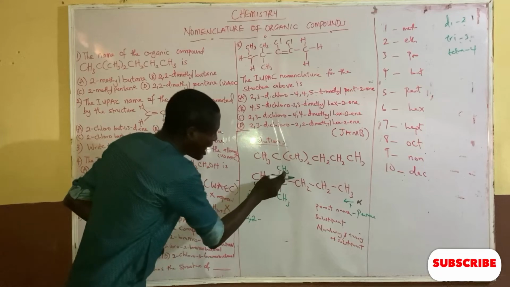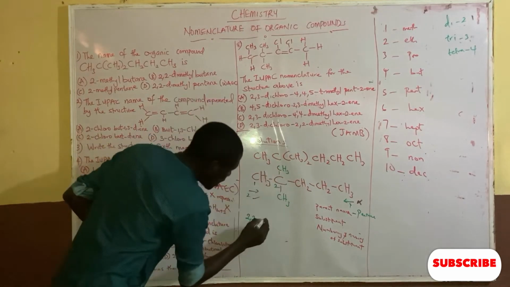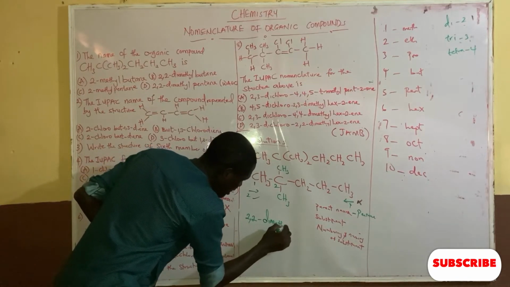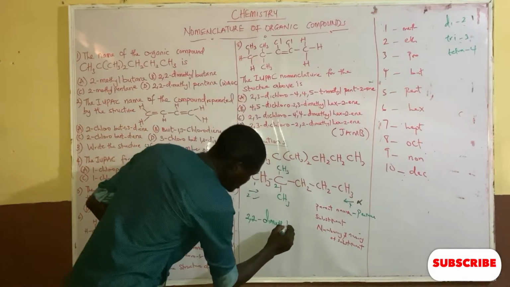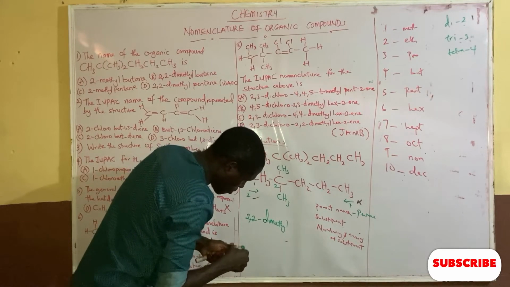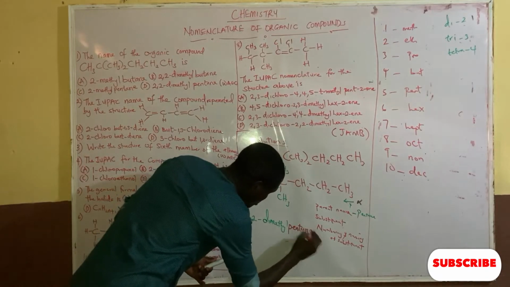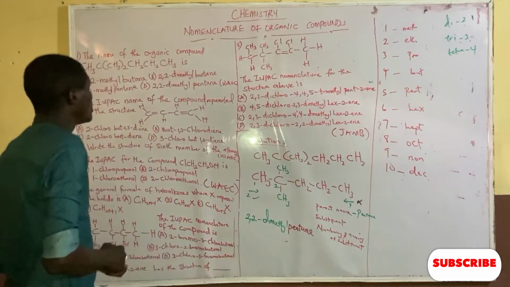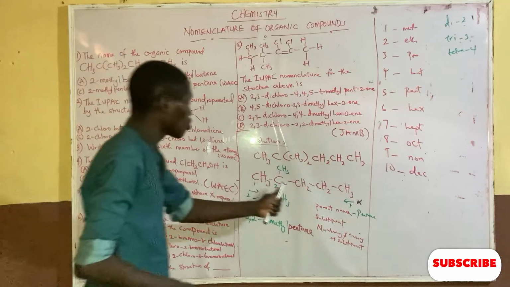So now here we have 2, 2. The name of the substituent is methyl, so we have di because it is 2. Dimethyl. Now what's the parent name? Don't forget, pentane. So 2,2-dimethylpentane is the IUPAC name for this compound.